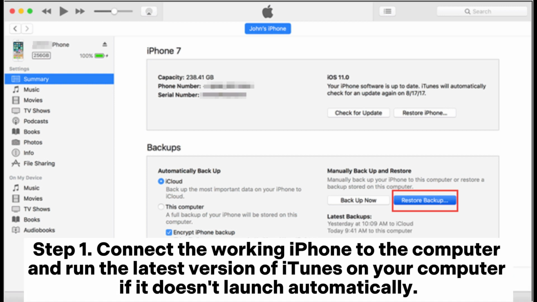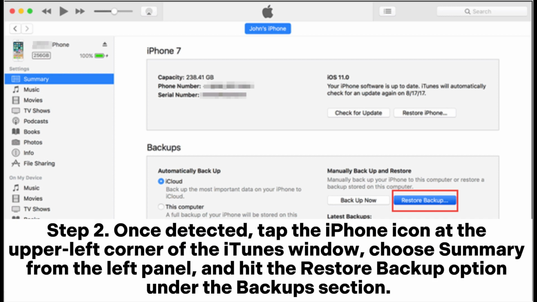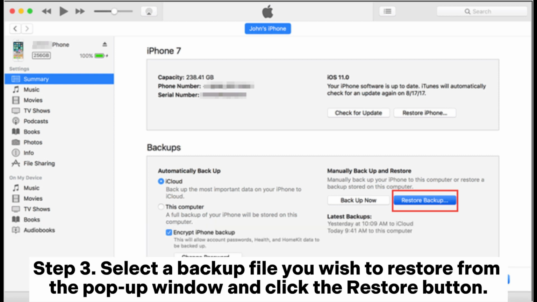Step 1. Connect the working iPhone to the computer and run the latest version of iTunes on your computer if it doesn't launch automatically. Step 2. Once detected, tap the iPhone icon at the upper left corner of the iTunes window, choose Summary from the left panel, and hit the Restore Backup option under the Backup section. Step 3. Select a backup file you wish to restore from the pop-up window and click the Restore button.